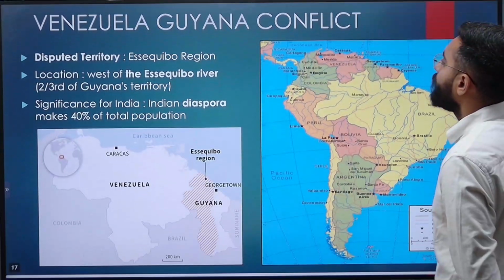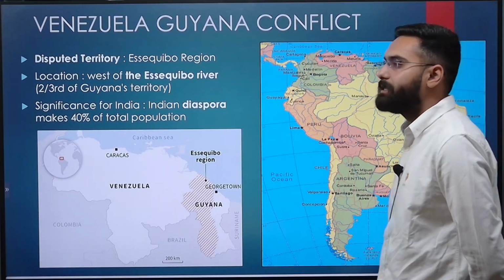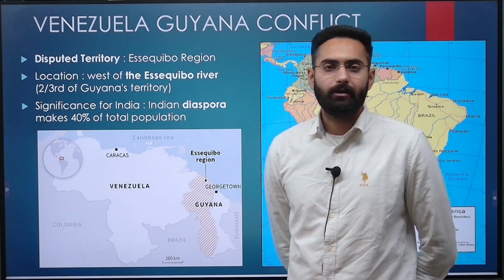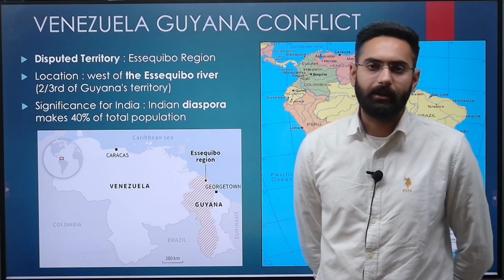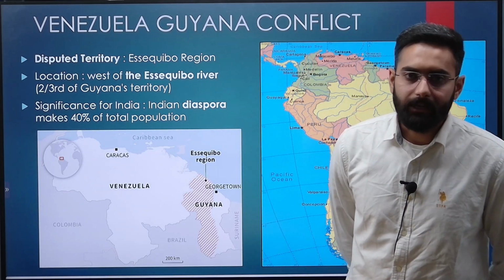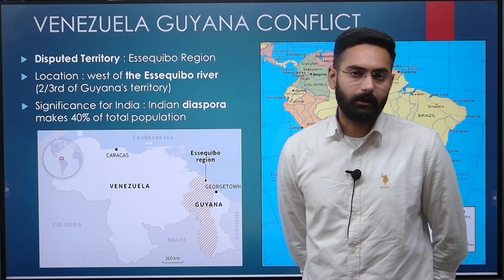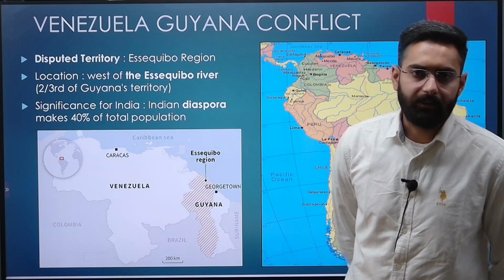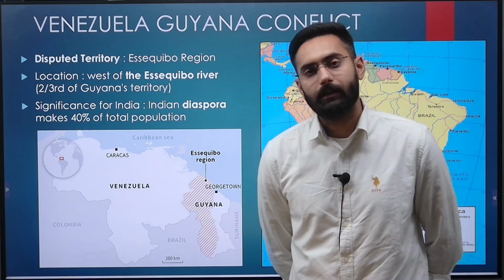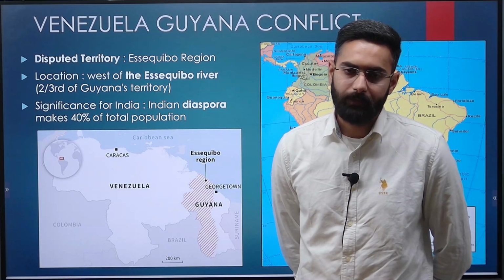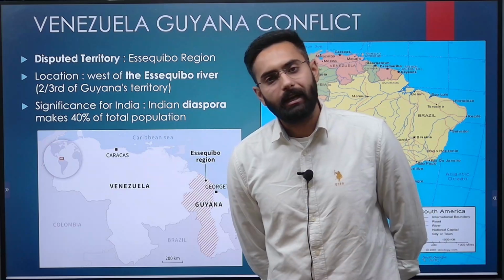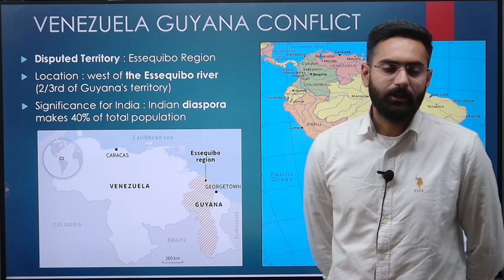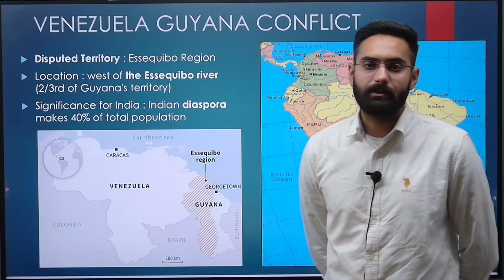So now going forward and staying with your South America, coming to your Venezuela-Guyana conflict. Guyana is one country located in northern South America, और वो एक ऐसी कंट्री है जहाँ पे people have migrated from India in the 19th and the 20th century, and 40% of inhabitants of Guyana, they are of Indian origin. So this country also becomes important.